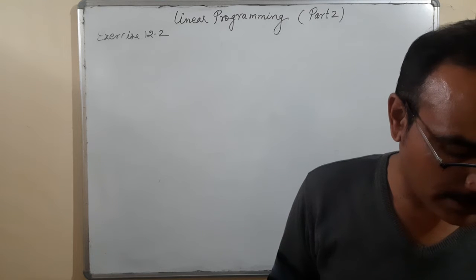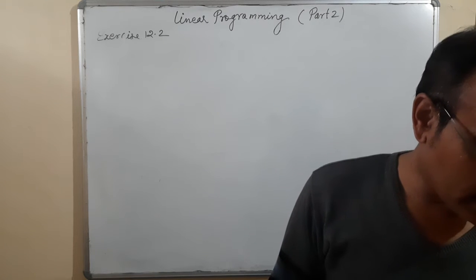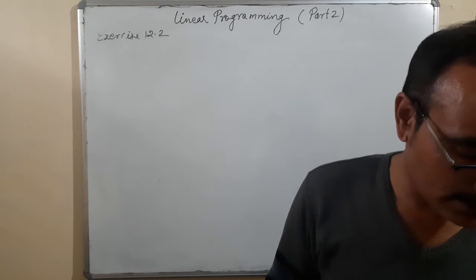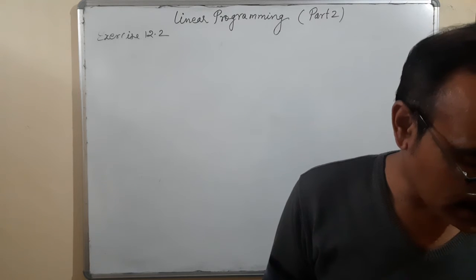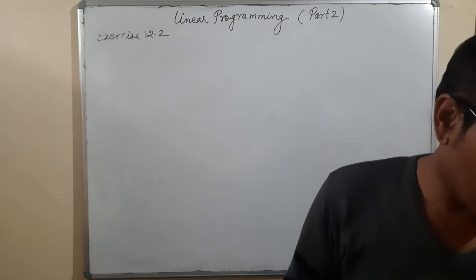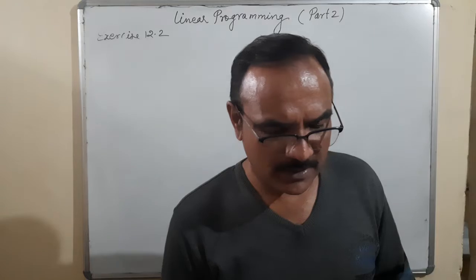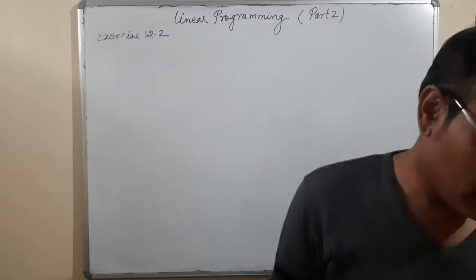Find the minimum cost for the diet that consists of a mixture of these two foods and also meets the minimal nutritional requirement. Okay, this is also the same type of question we have done already, but let us see.